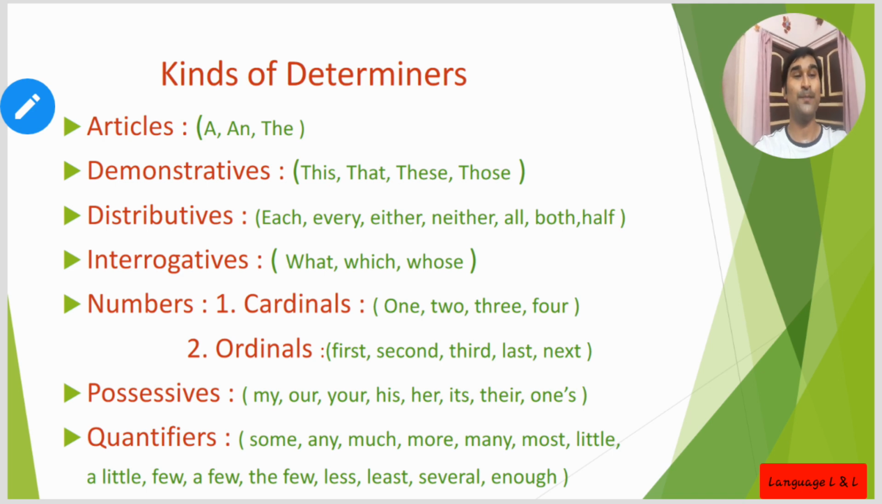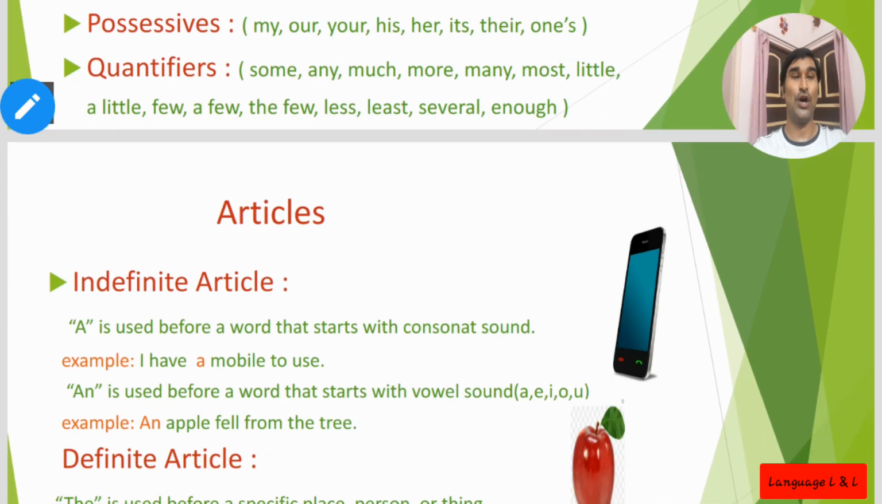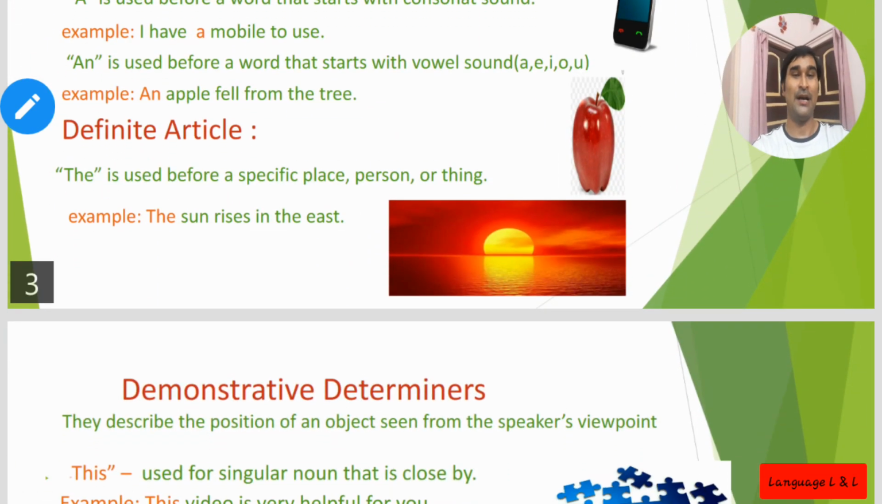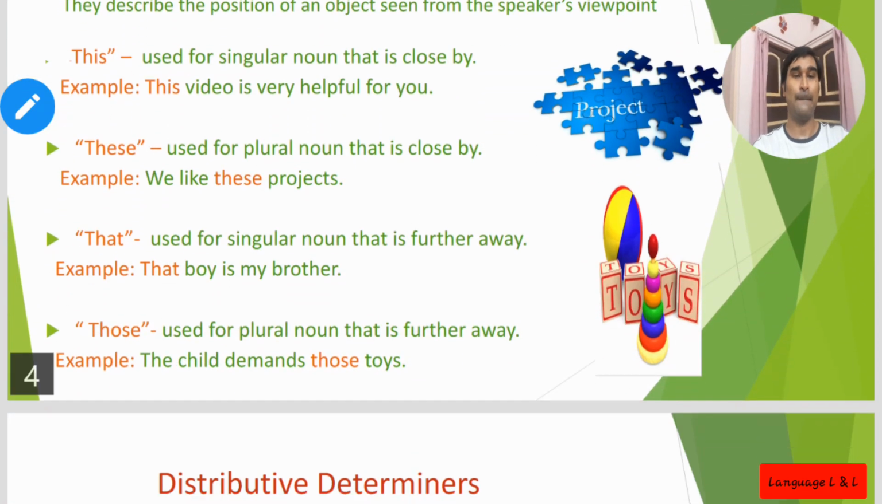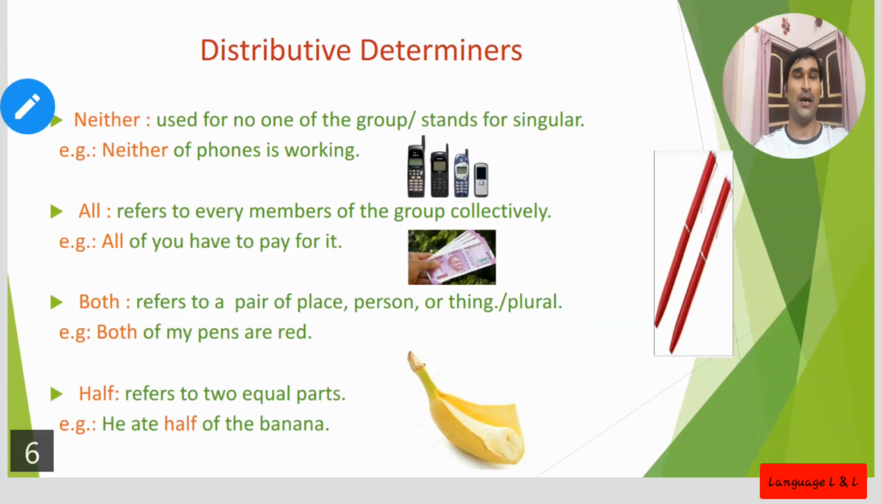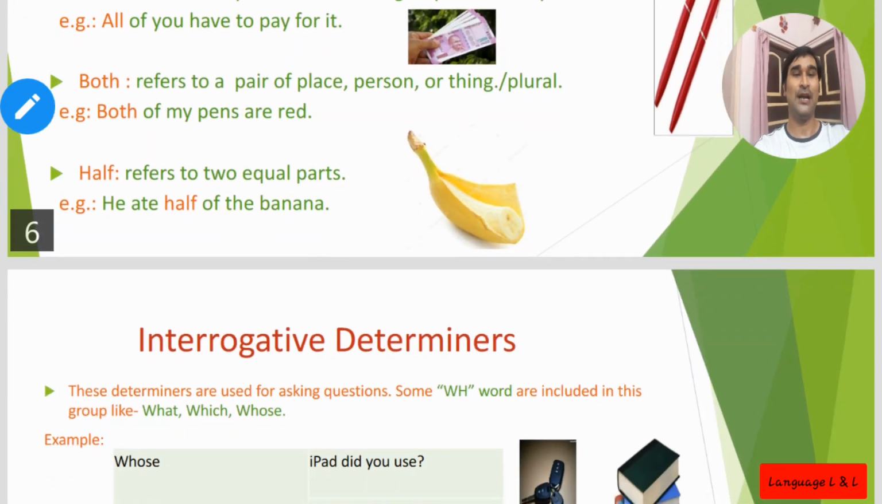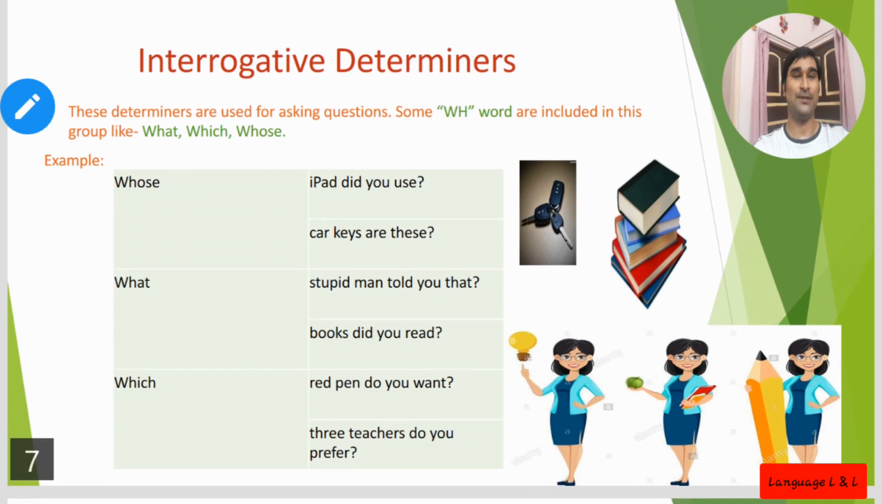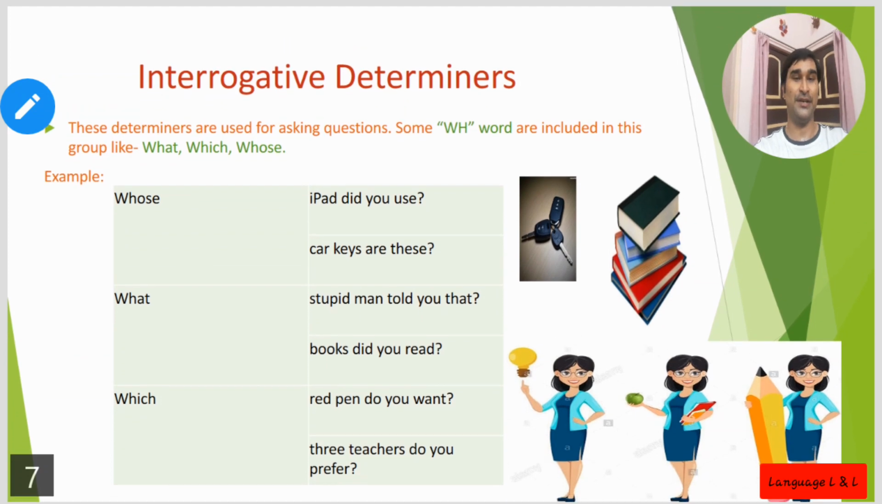This is the easy rule for remembering the kinds of determiners. In my first video, the first part of this lesson, I had already discussed the first three kinds: articles, demonstratives and distributives. Now in this video, I am going to discuss the rest of the determiners. Here we are progressing to the next. Up to distributives we have completed. Now from here we will start today's lesson, interrogative determiners.